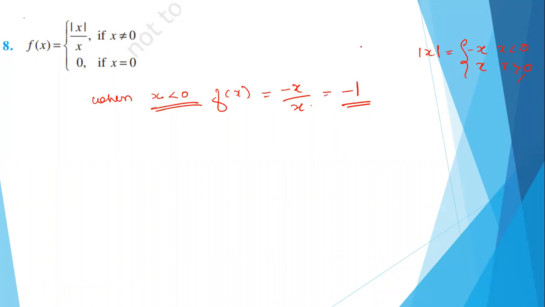If I take when x is less than 0, what will be f of x? Mod x, when x is less than 0, you have minus x. Here x for x greater than or equal to 0. So f of x when x is less than 0 will be minus x by x, correct? So here you get minus 1.